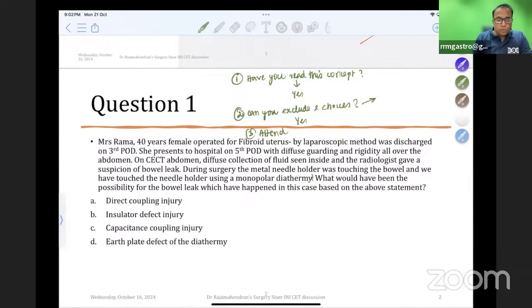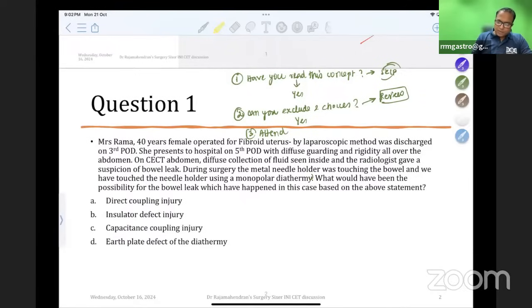If you are unable to exclude two choices, better mark it for review. You can decide about this question later. If you have not read this concept, skip the question. This is a very important thing you should follow when you are appearing for AIIMS exams. Have you read this concept? Yes means, can you exclude two choices? Yes means you then attempt the question. Otherwise, don't waste your time beating around the bush in this question. If you have never read this concept, you should not attempt the question at all. That is what is needed in the AIIMS exam to get a topmost rank.